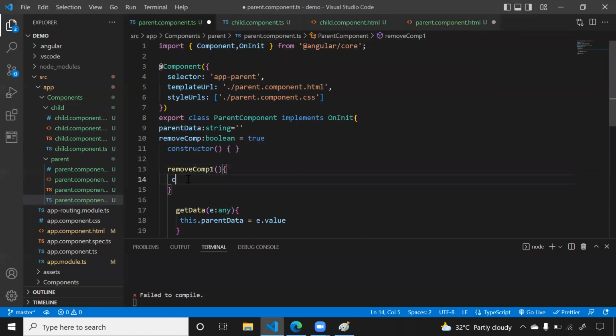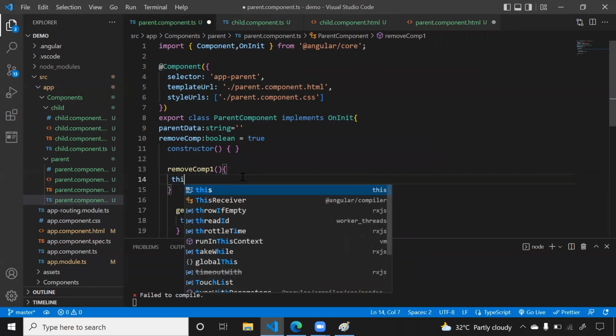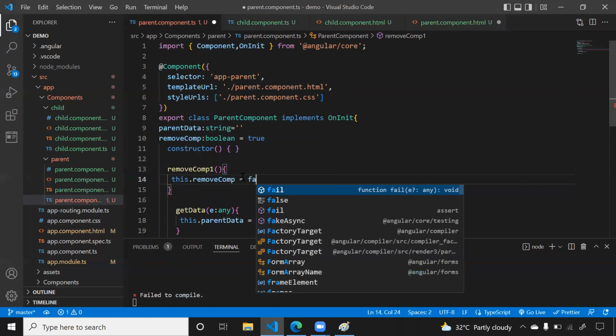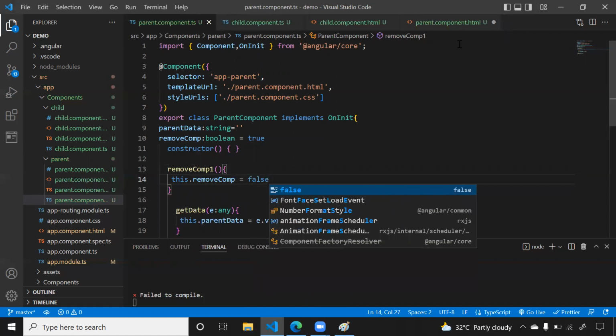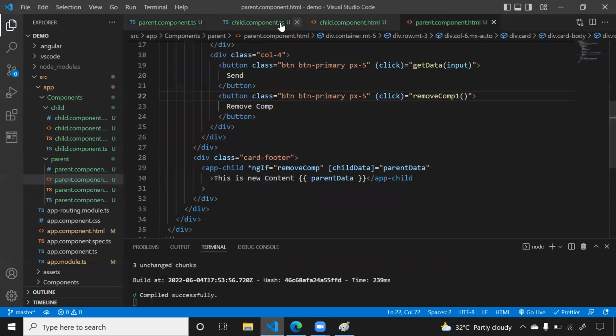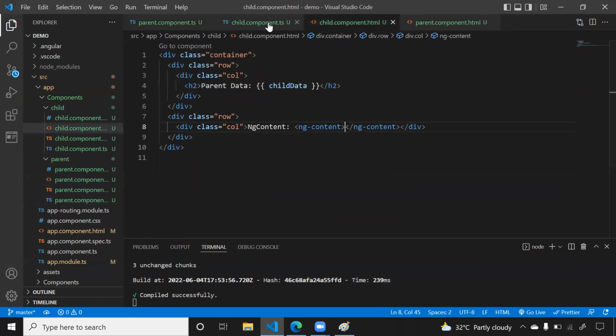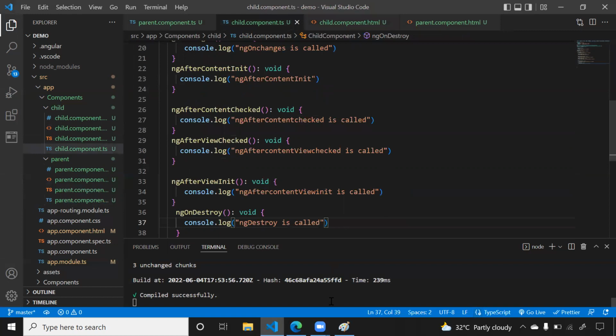Now simply what you have to do: this.removeComp equals false. Nothing but we have to remove the component. Now save it. Now go to parent TS and HTML, and done, everything is done.